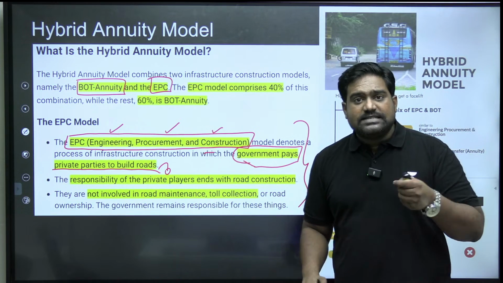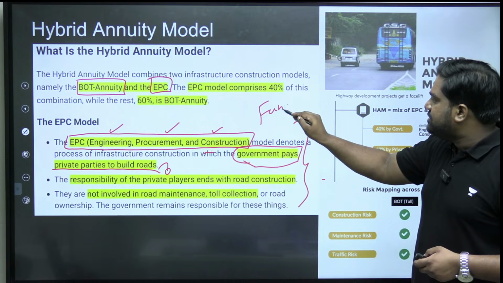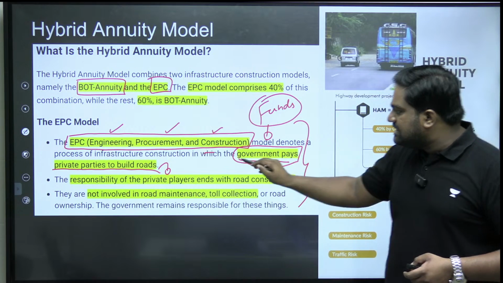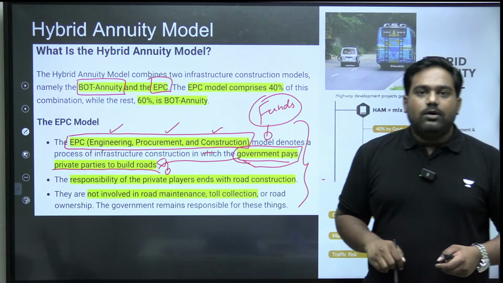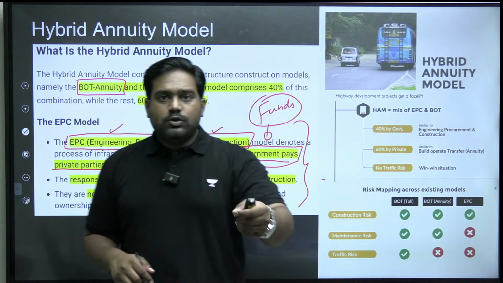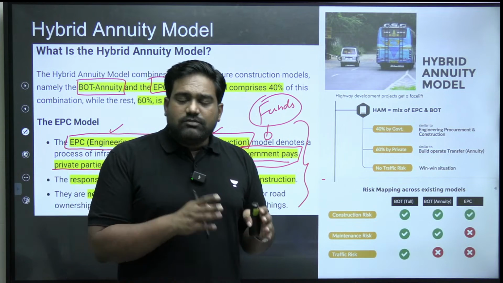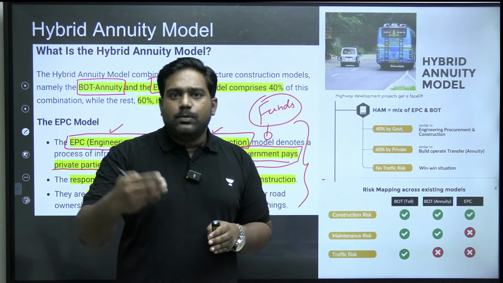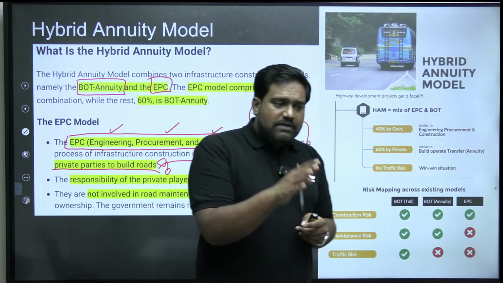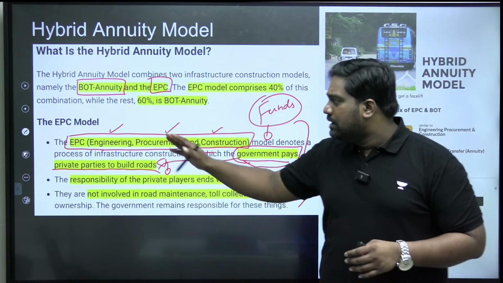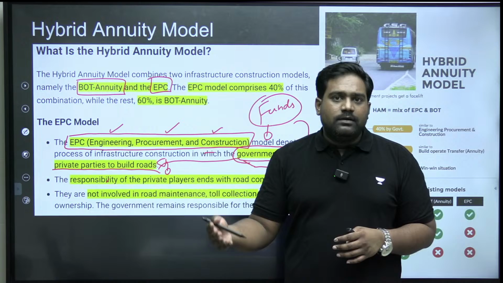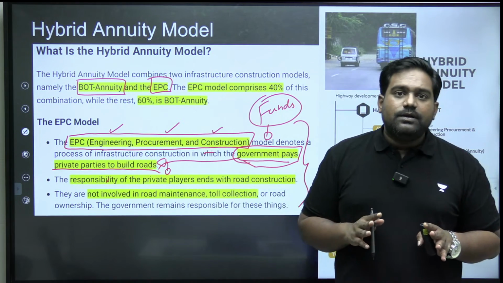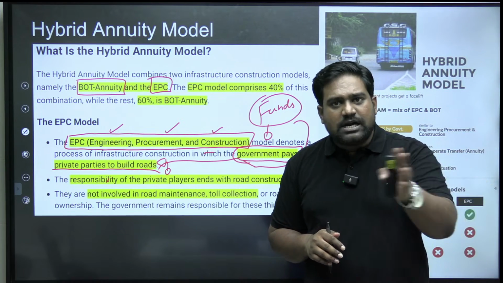So now the question is, who raises the money? Who gives the funds in the EPC model? In the EPC model, the government pays the private developer. The government is paying upfront to the private developer. So the government raises the money and provides the funds to the project developer as and when the construction progresses. The private developer is only responsible for engineering, that is design, and eventually executing the project, procuring all the raw materials, and finishing the construction from start to end, that is it.